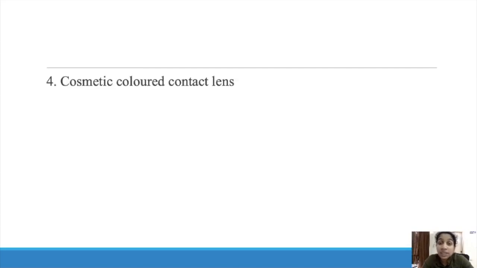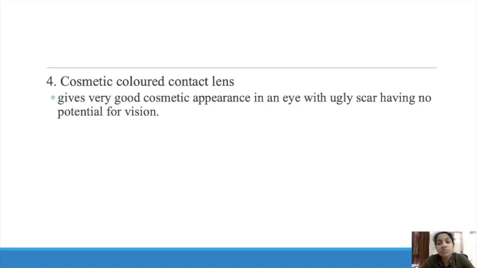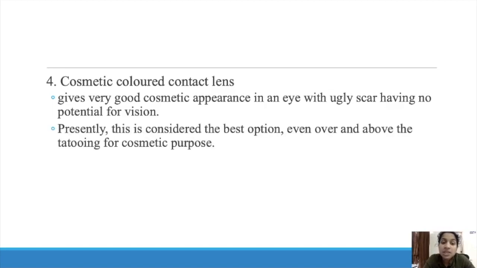Next comes the cosmetic colored contact lens. If nothing is going to help and we can't improve the vision, don't go for any other treatment; we only have to take care of the cosmetic aspect. It gives a very good cosmetic appearance in an eye with an ugly scar having no potential for vision. Whatever we do, if there is no scope for vision, we go for this. We only have to hide that scarring, which you can do with a cosmetic colored contact lens. Presently this is considered the best option over tattooing for cosmetic purposes. Before, tattooing was done; now they have changed that to cosmetic colored contact lens.